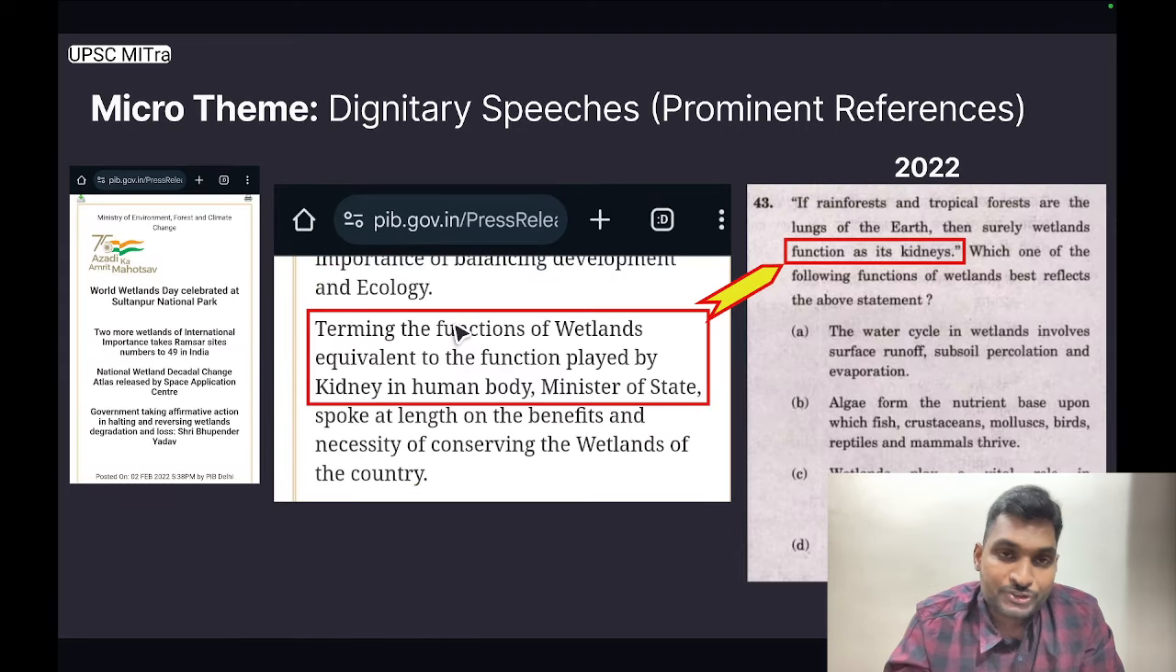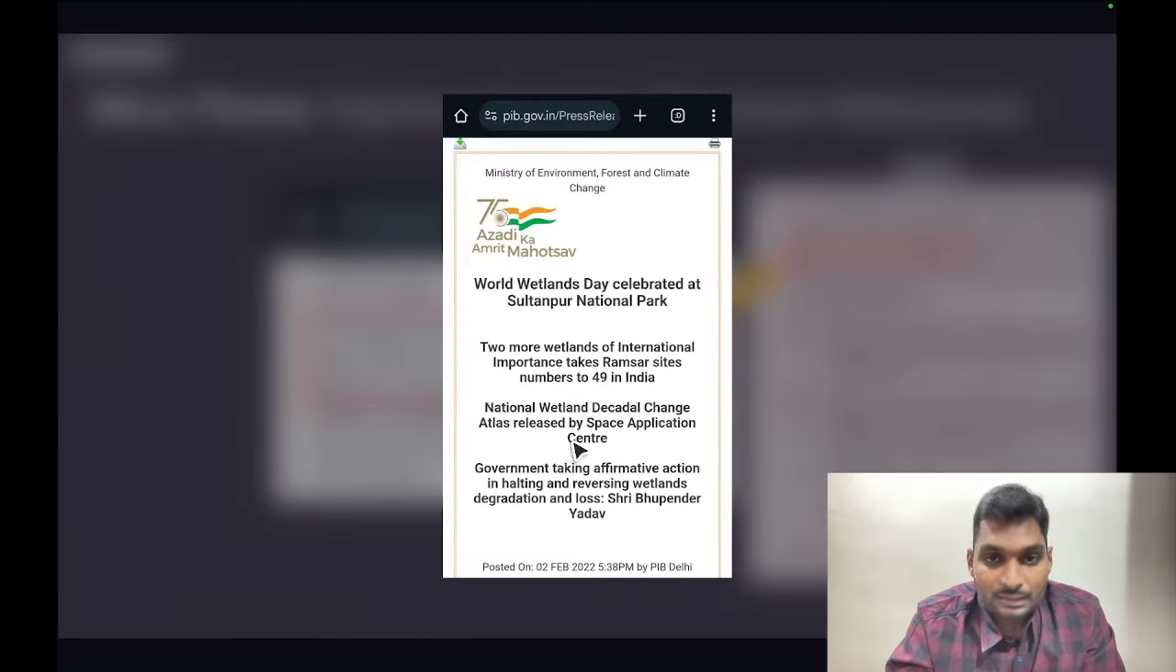One more question under the same micro theme of dignitary speeches, prominent references. This particular press release is from the Ministry of Environment, Forest and Climate Change, and it is titled World Wetlands Day, celebrated at Sultanpur National Park.